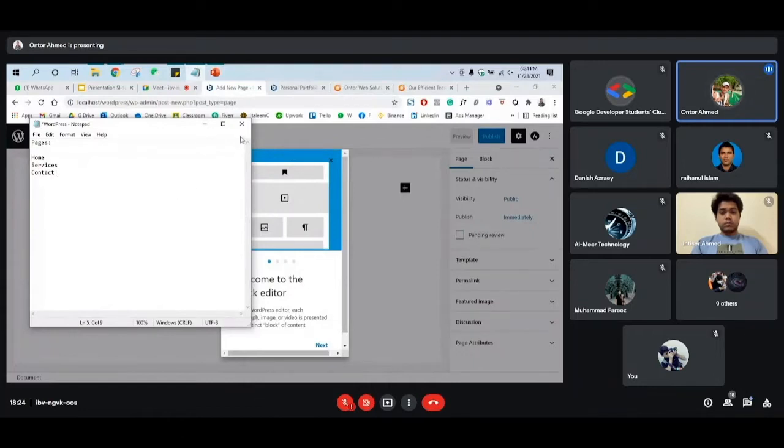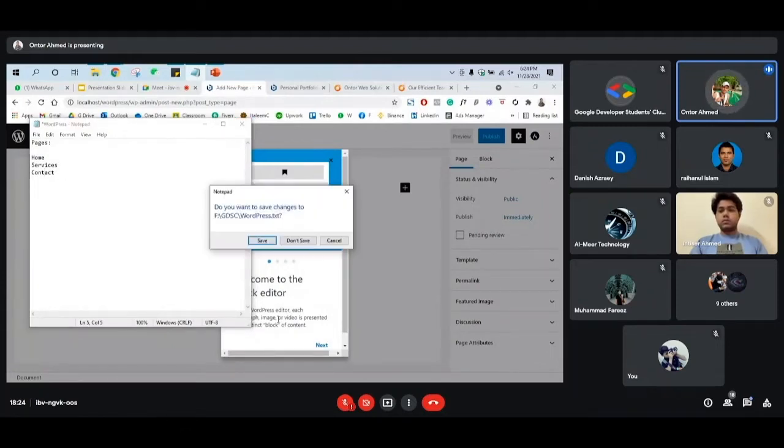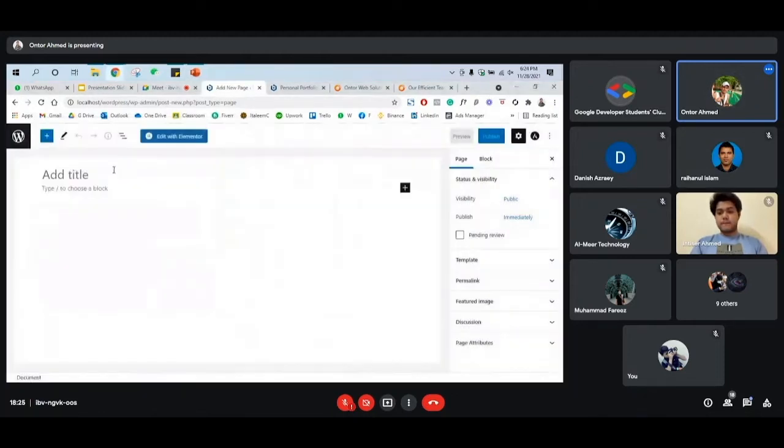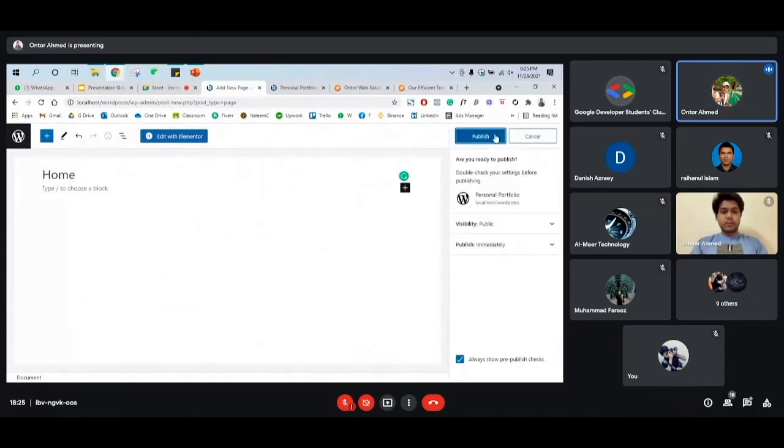Okay. So we are starting with the portfolio, so I'll create 3 pages. One is service, where we will put the services we provide, and then a contact us page as well. So first of all, we need to create the home page, publish.